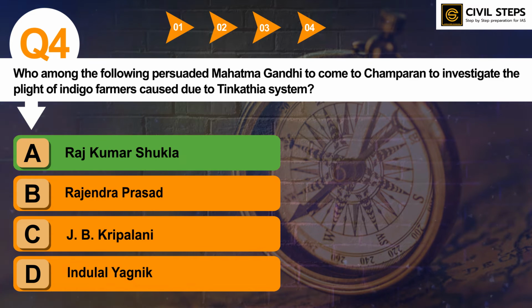The topic of Mahatma Gandhi is very important from prelims, mains and personality test points of view. You can quote Mahatma Gandhi in all your GS papers. So you should be aware of the history of Mahatma Gandhi and the prominent movements in which he participated. This is one of those movements that took place in Champaran, Bihar, and Rajkumar Shukla persuaded Gandhiji to come to Champaran to investigate the plight of indigo farmers caused due to the Tinkathia system. And you should be aware of events related to these movements.